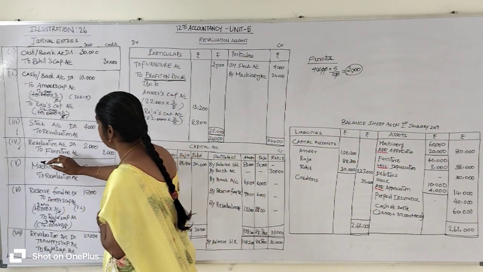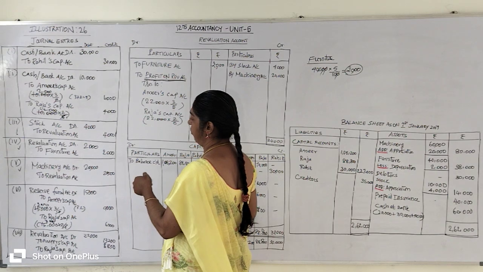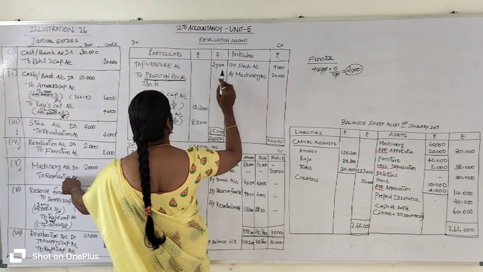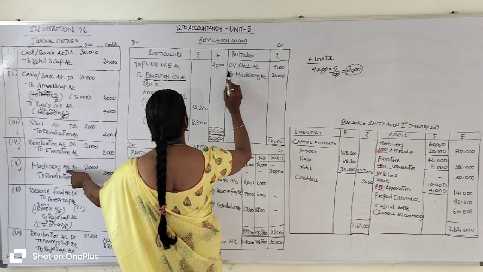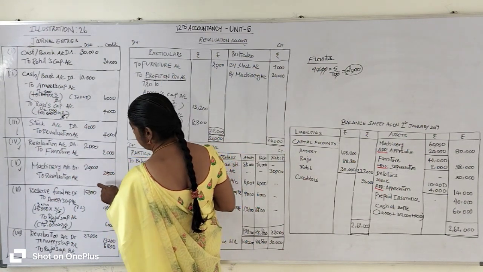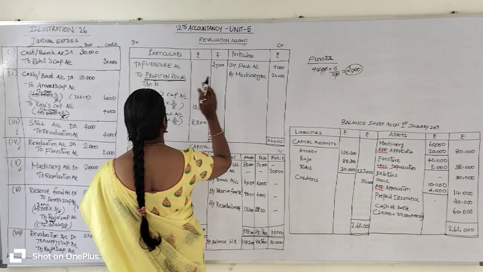Then in the fifth transaction we have the revaluation account. Where is it? It is on the credit side. So you go to the credit side of the revaluation account and write the opposite account, that is the machinery account. By machinery account, 20,000 rupees entered. So the revaluation related transactions we entered from journal entry to ledger.